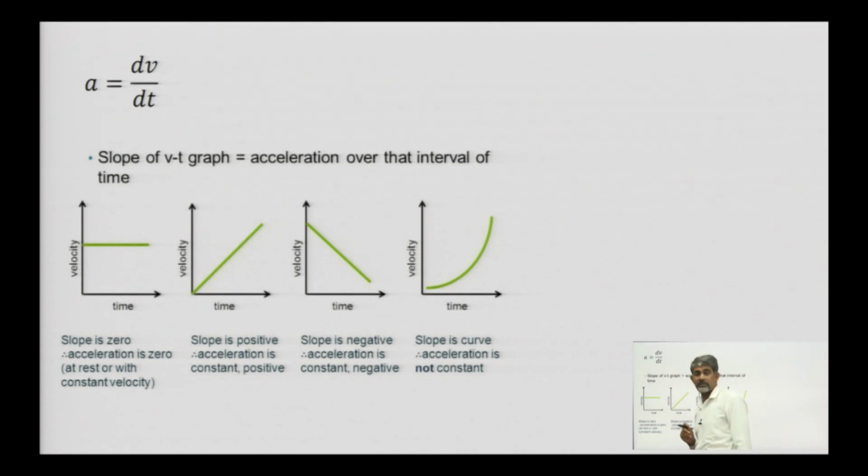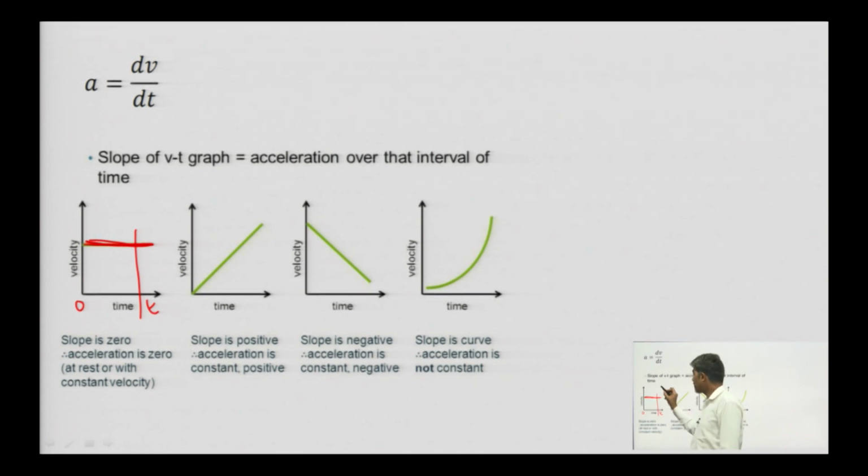If we plot a velocity versus time graph and we get this plot, then what does it mean? It means acceleration is 0, at every time velocity is the same, acceleration is 0, means uniform velocity.